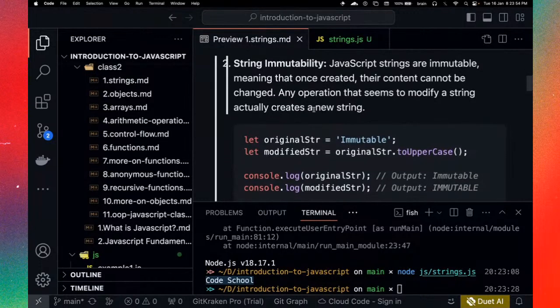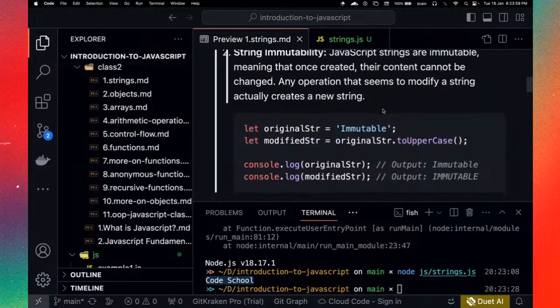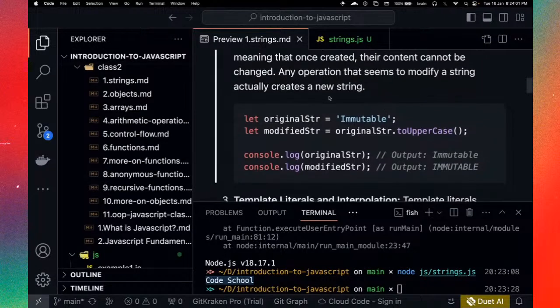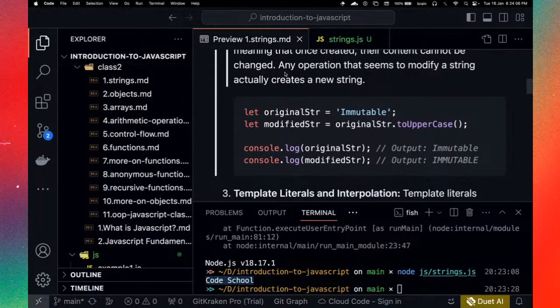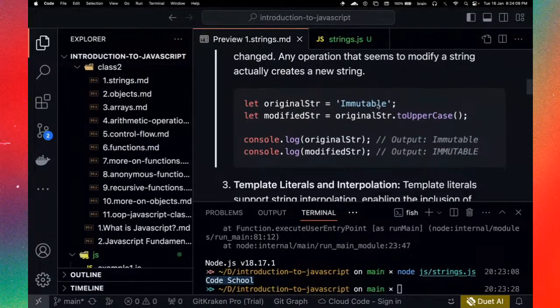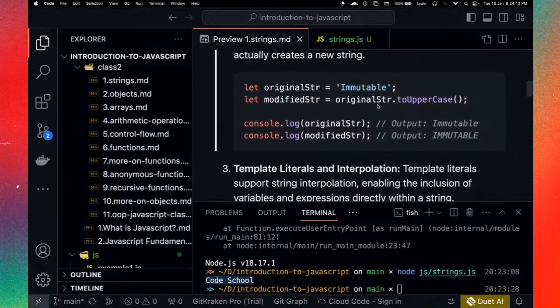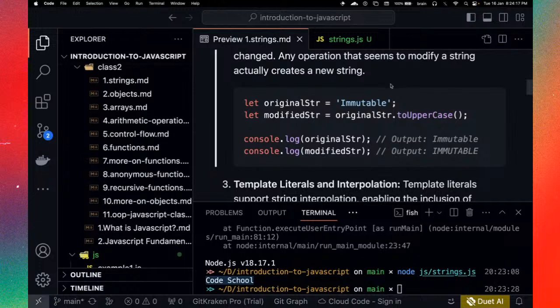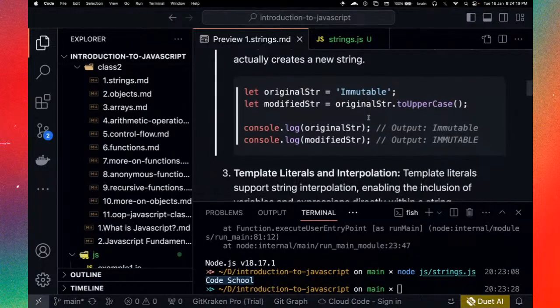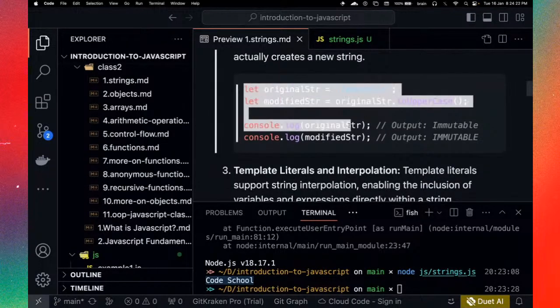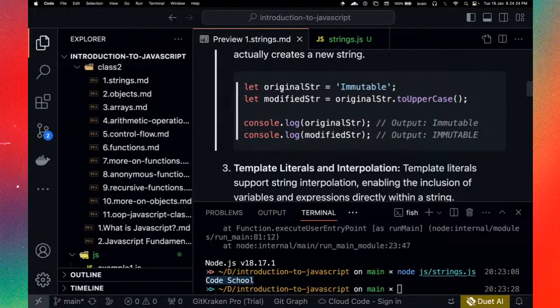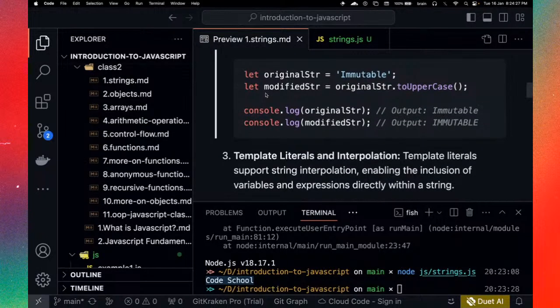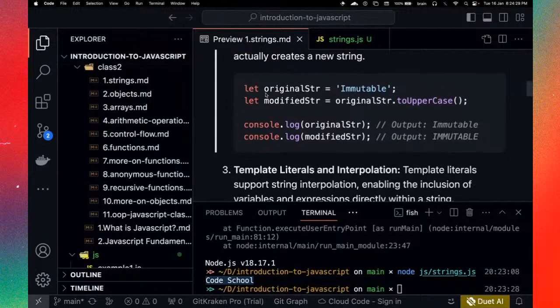We have string immutability. So basically, JavaScript strings are immutable, meaning that once created, their content cannot be changed. So basically, I actually want to explain that when you see operations changing that string, what you're doing is you are basically modifying the string, and you're creating a new string from that modification, right? So just to make you understand the concept of how it actually works behind the scenes. To you, it is being modified, but basically what you're doing is you're creating a new string, right?